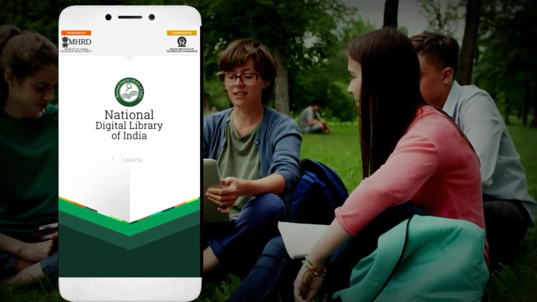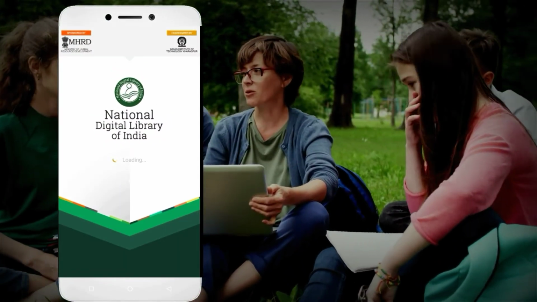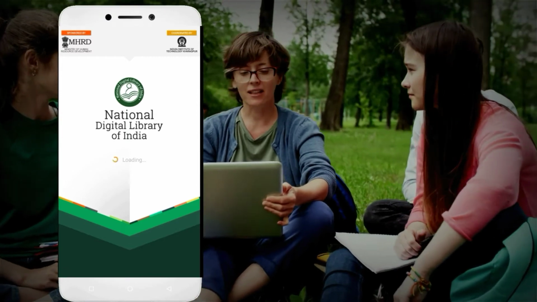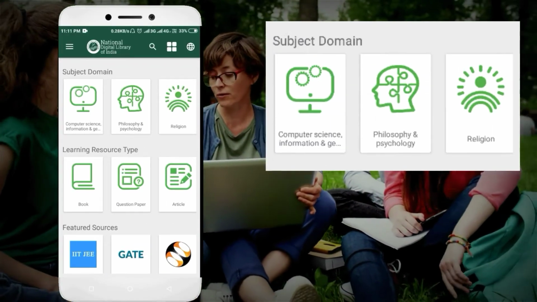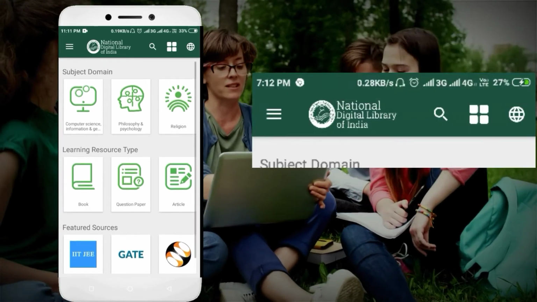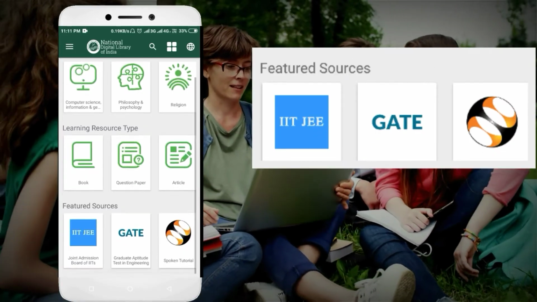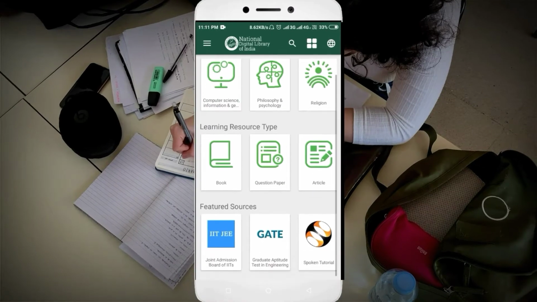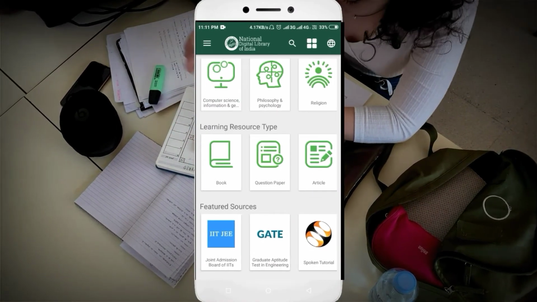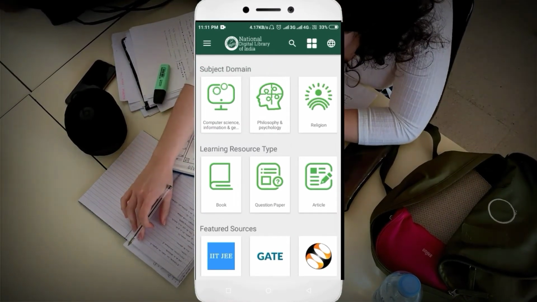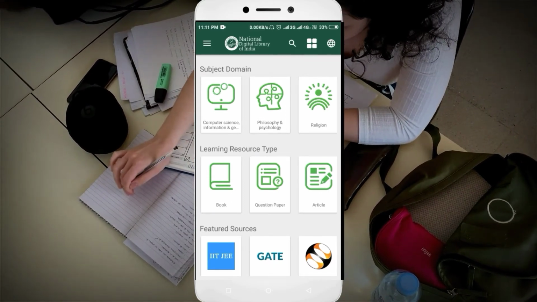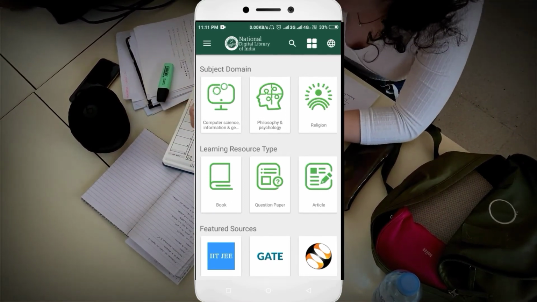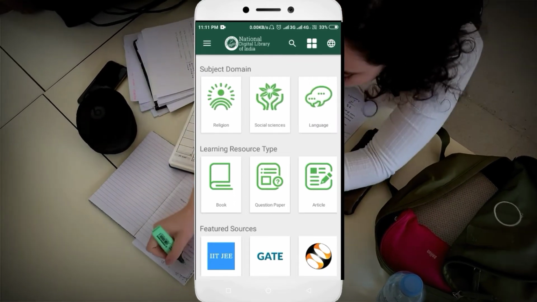Friends, when you open it for the first time, you will see such an interface. At the top you will see many topics, below that learning resource type, and at the bottom featured sources. Friends, there are 17 million study materials from 160 sources in a total of 200 languages, which you will get in the form of text as well as audio and video.